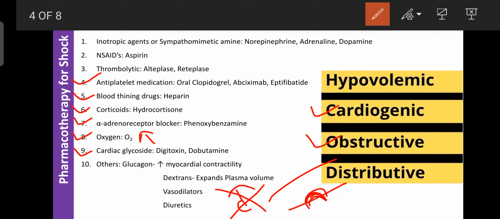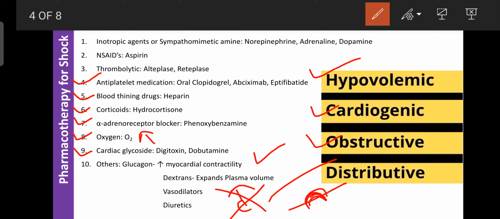Other drugs like glucagon mainly increase the myocardial contractility. Then dextran increases the blood volume, that is, it expands the blood volume, so that's why dextran is used in the treatment of hypovolemic shock.